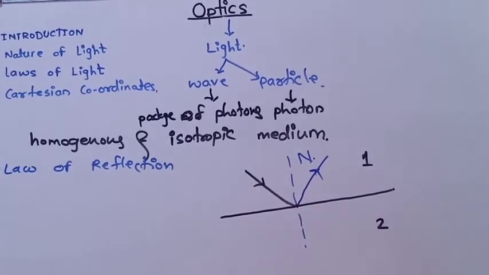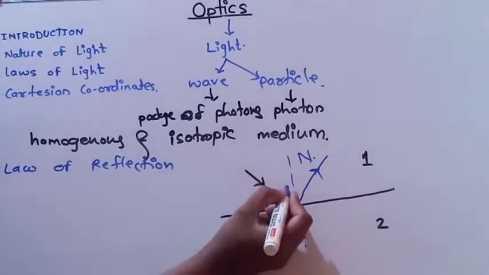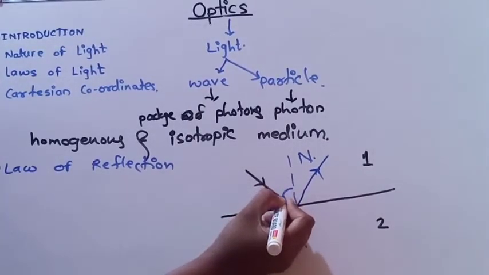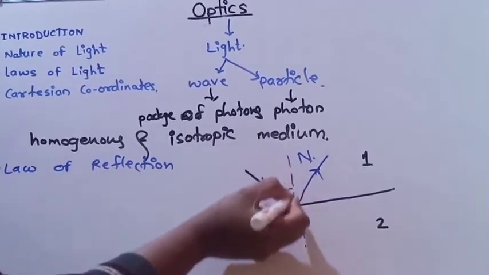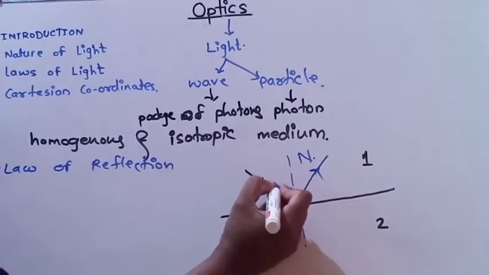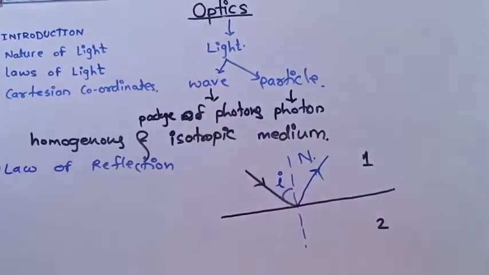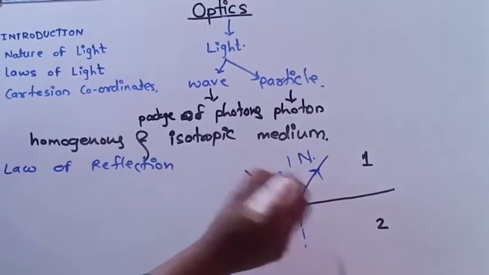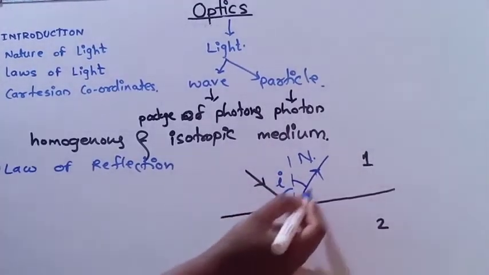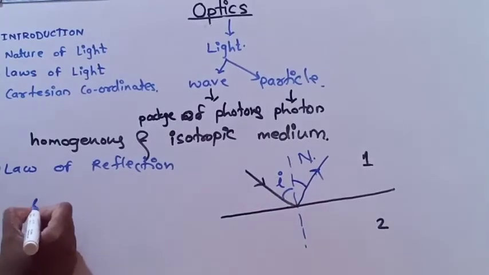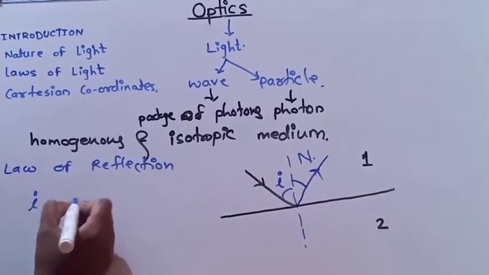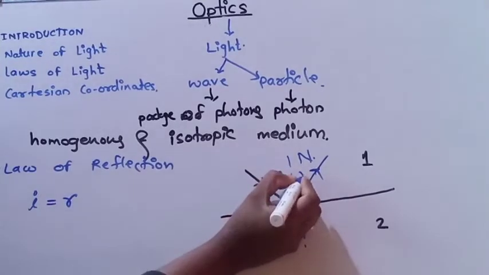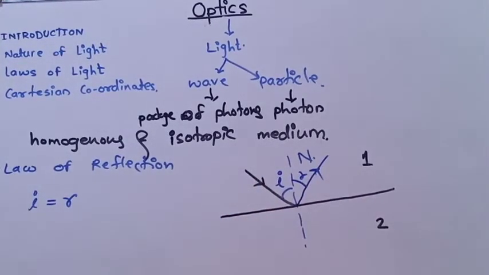The second law of reflection: the angle of incidence, what is the angle of incidence? It is the angle between the incident ray and the normal. That is called the angle of incidence, and this angle of incidence is always equal to the angle of reflection, that is the angle between the reflected ray and the normal. That is, angle of incidence is equal to angle of reflection. Let it be r. This is called the angle of reflection. These two are equal. This is the second law of reflection.